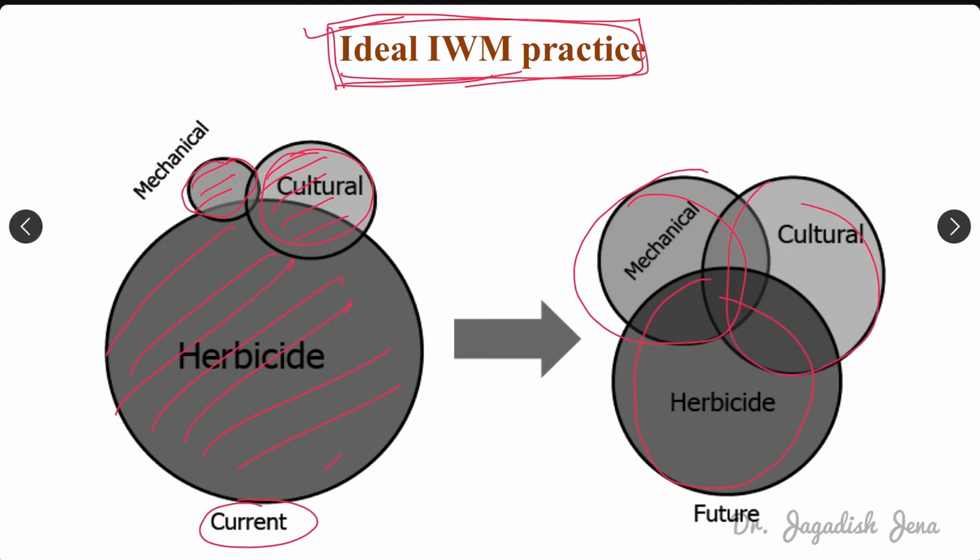Their use should be equal. That means we should not depend more on the herbicide approach. We should go for an integrated approach. That means we should equally emphasize the mechanical approach as well as the cultural approach as well as the herbicide approach for our weed management. That is one optimal integrated weed management practice.